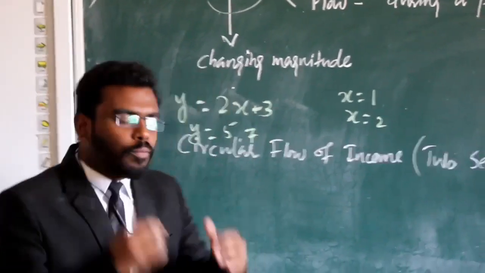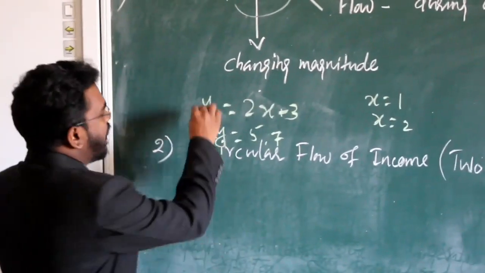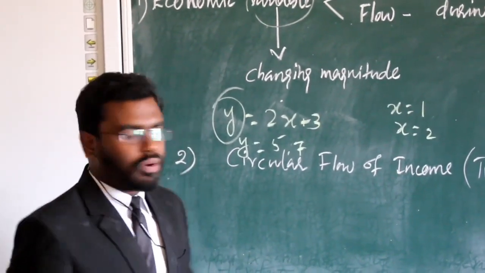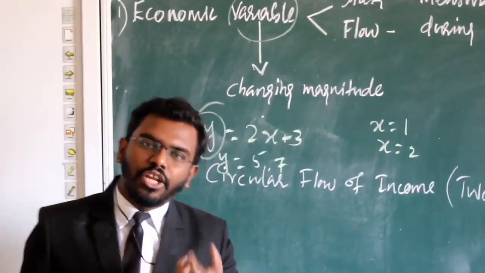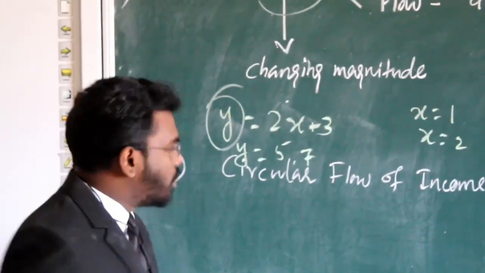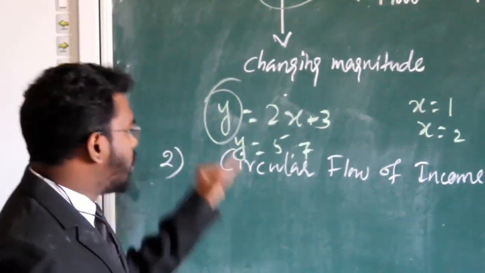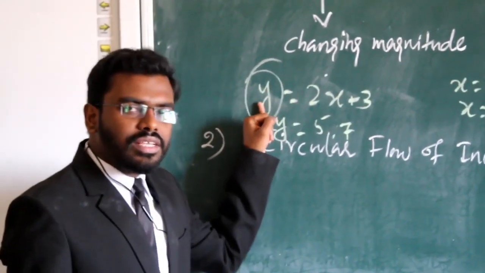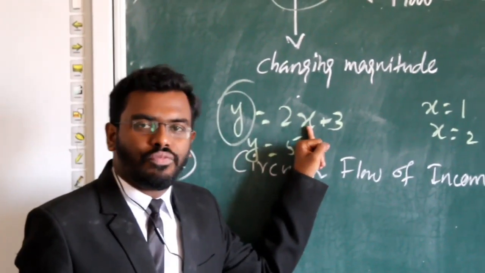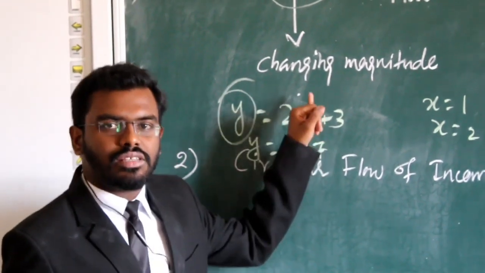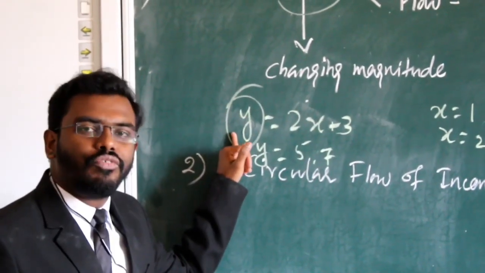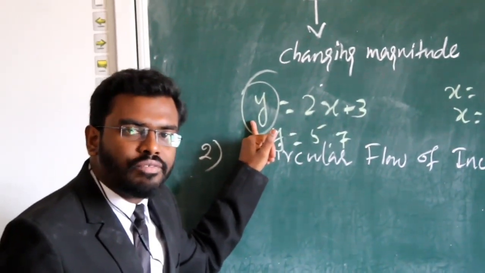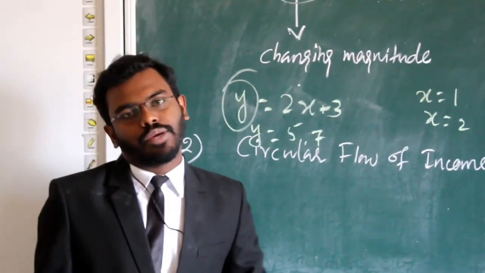variables. And one more thing, in this equation, y is known as the dependent variable and x is known as the independent variable. What is the reason for dependent variable? Because the value of y depends on the value of x. When the value of x changes, automatically the value of y will change. So that's why y is known as dependent variable and x is known as independent variable.